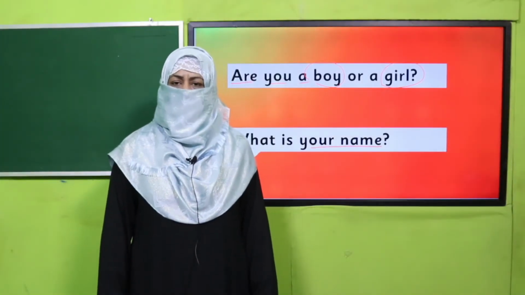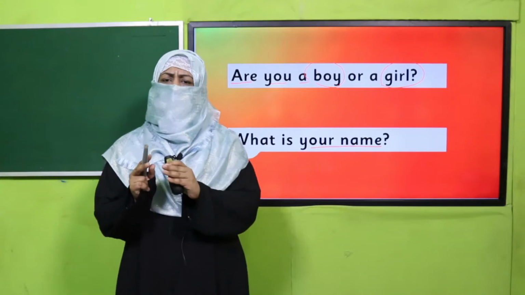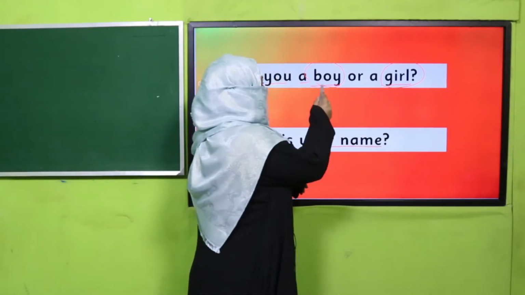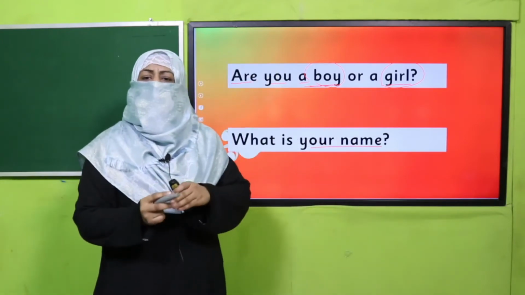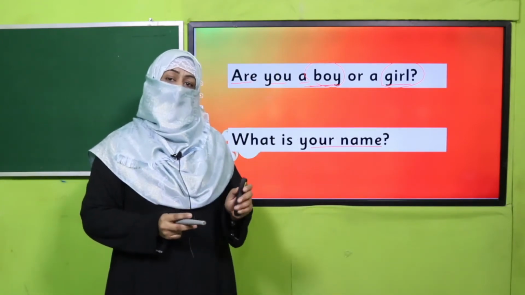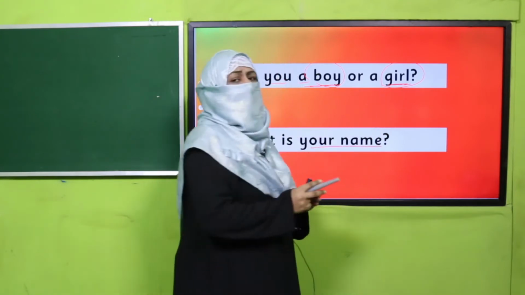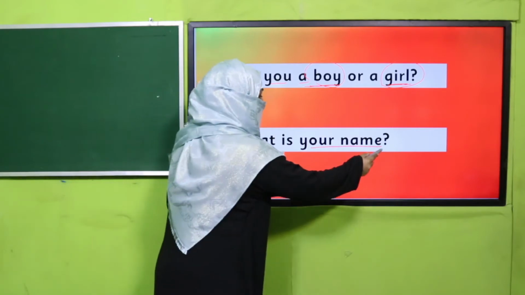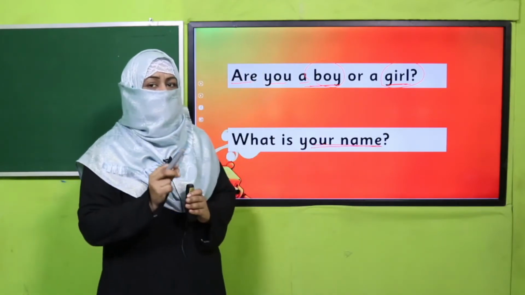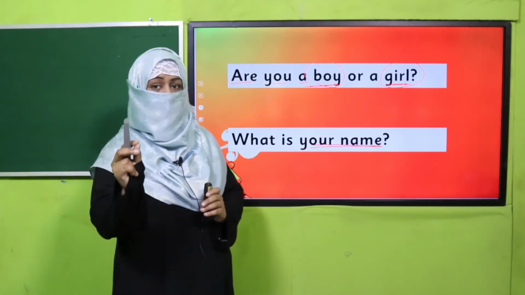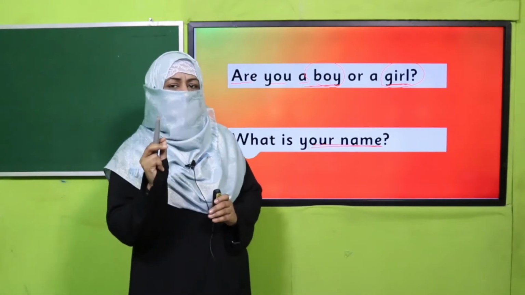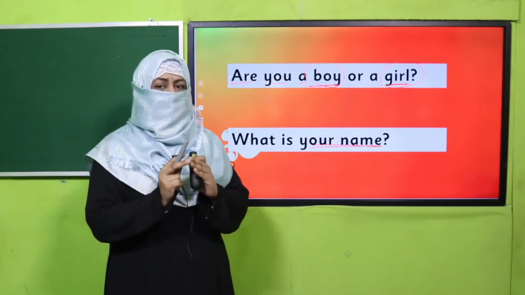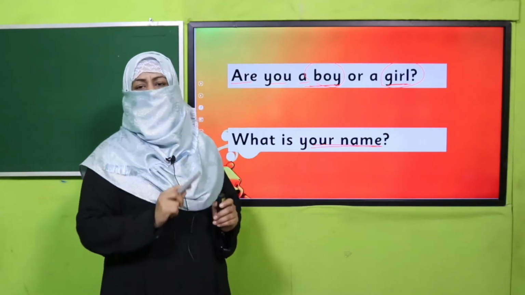Yes, my dear students, have you noticed everyone has different name? Either it's a boy or a girl. So when we say boy, it means any boy or every boy. And when we say girl, it means any girl or every girl. But when you say your name, it becomes specifically you. For example, if I say Ali, it means I'm talking to Ali. All right. So what difference it makes, we are going to learn today.